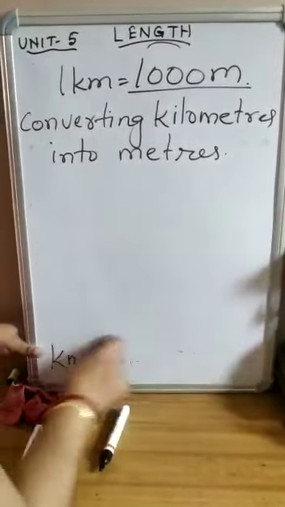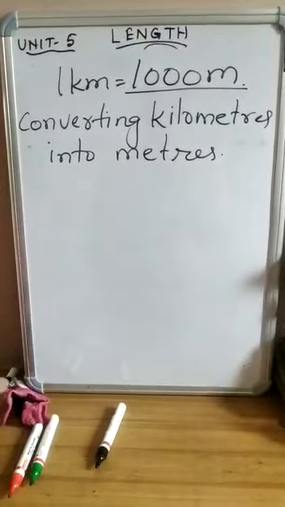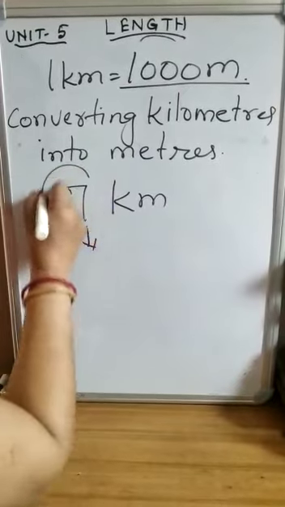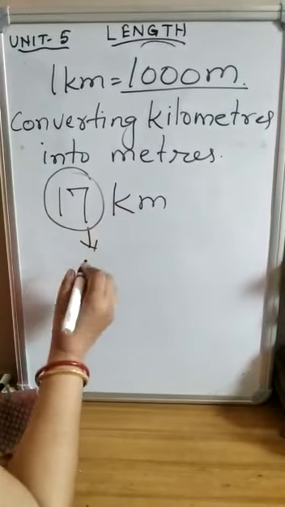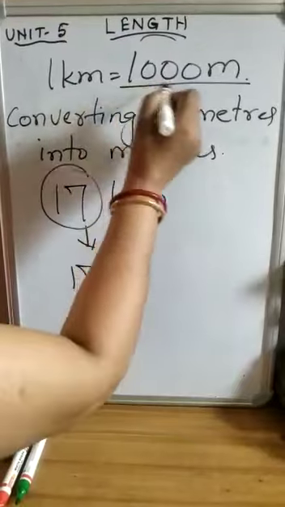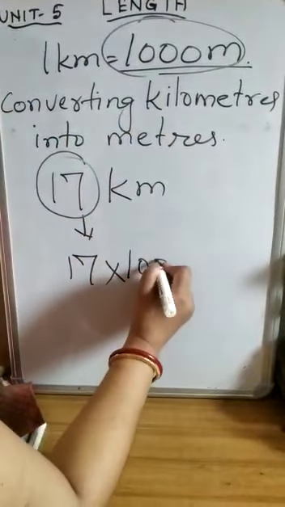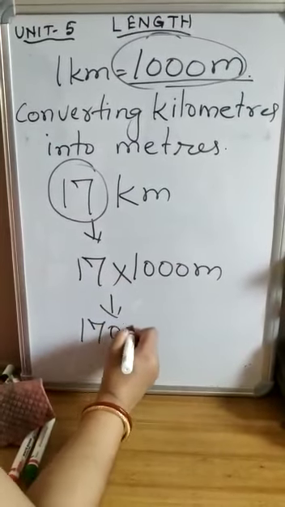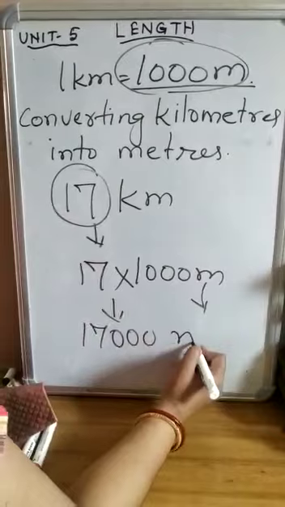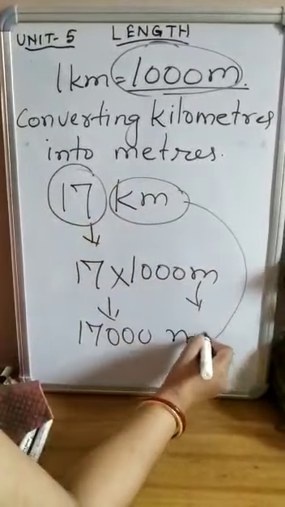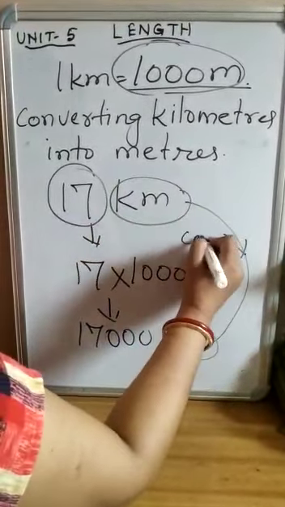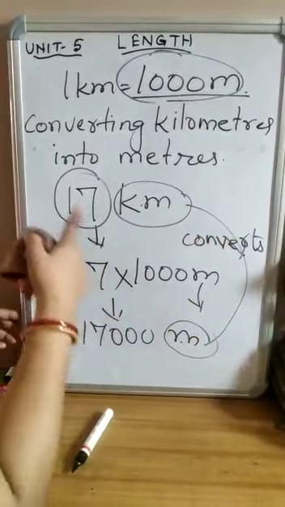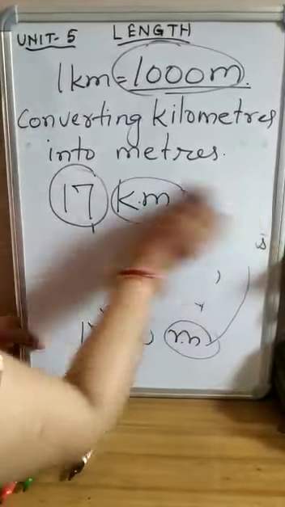Let us take one more example. 17 kilometer. How will you convert? I will multiply the number of kilometer, that is 17, with 1000 meter. Then 17 times 1000 is 17,000, and I will write down this unit. So all of you see this kilometer and this meter. How are they converting? Kilometer converts into meter by multiplying the number of kilometer with 1000 meter.